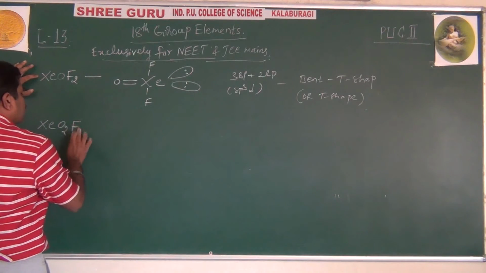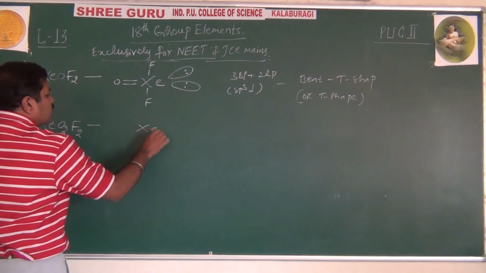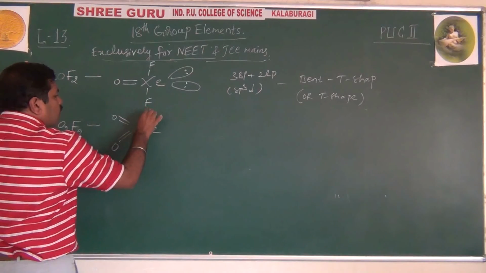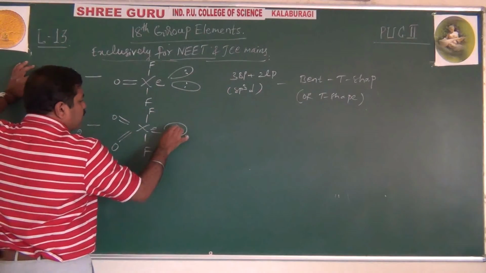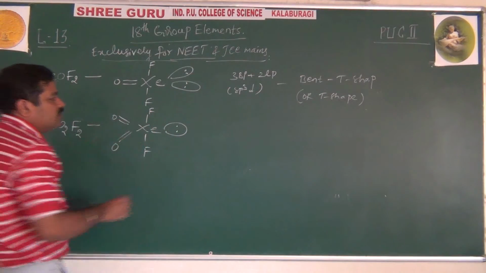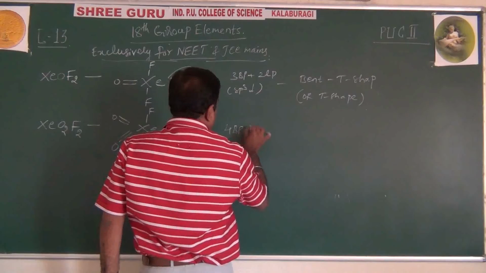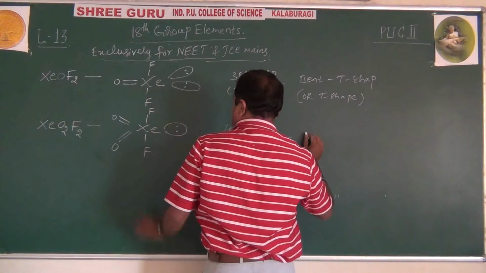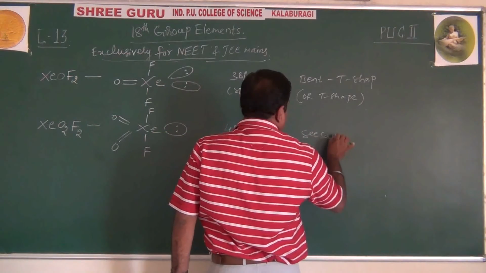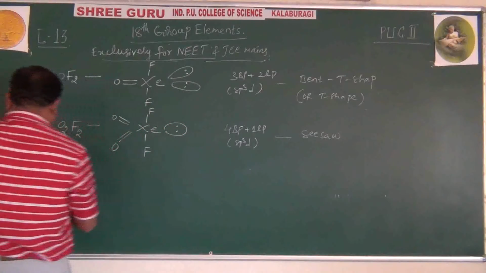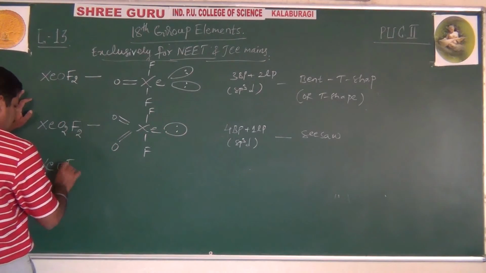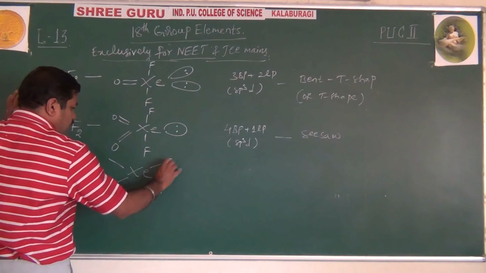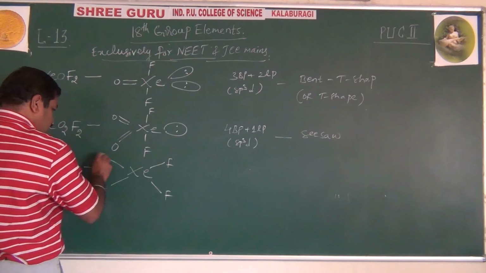Then XeO2F2. See, xenon out of once again 8 electrons, XeO2F2. Double bonds to oxygen, 2 fluorine, and only 1 lone pair remaining. So 4 bond pairs, 1 lone pair, sp3d hybridization, and this is a seesaw structure.